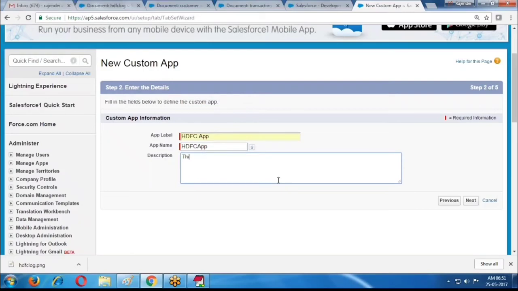Now some description: this app can be used to maintain banking transactions. Second step is over.